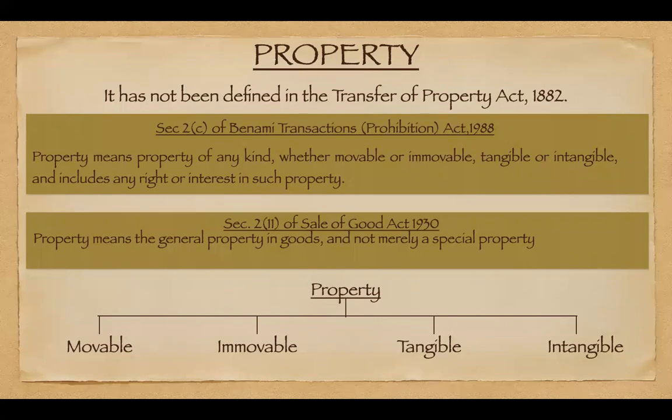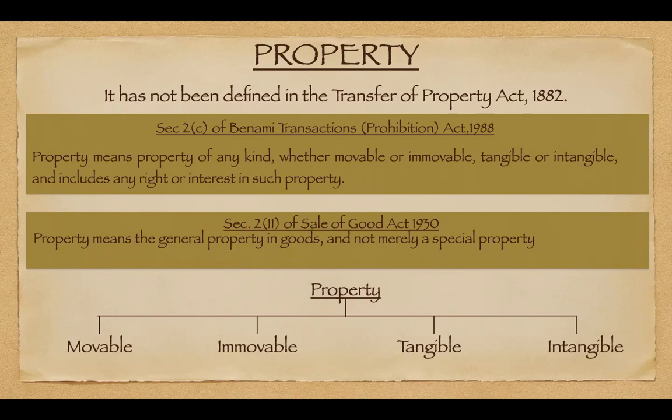Then we come to the next act, that is the Sale of Goods Act 1930. Here, property has been defined as: property means the general property in goods and not merely a special property. So here also we don't find an exclusive or an exhaustive definition of property.